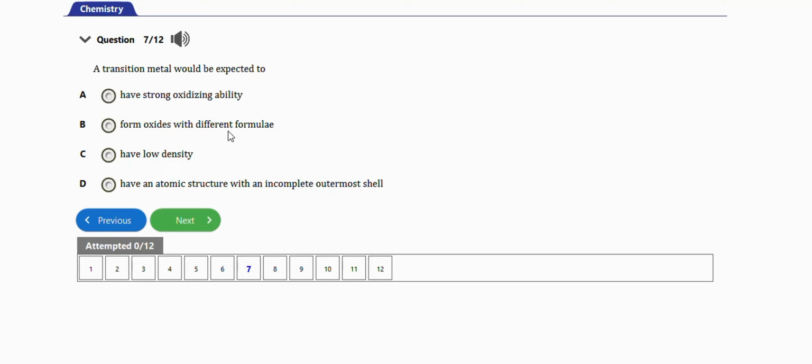Okay. Next question with this one, it says a transition metal would be expected to have strong oxidizing ability, form oxide with different formula. So is this option B? Alright, it should not be option C, it should not be option D. So it's option B, guys.